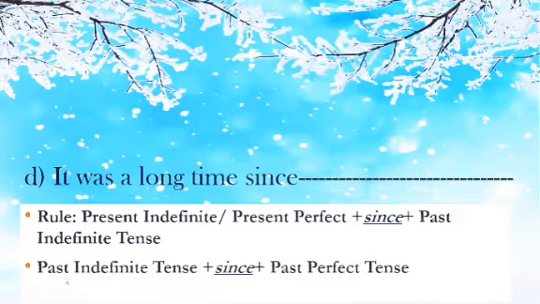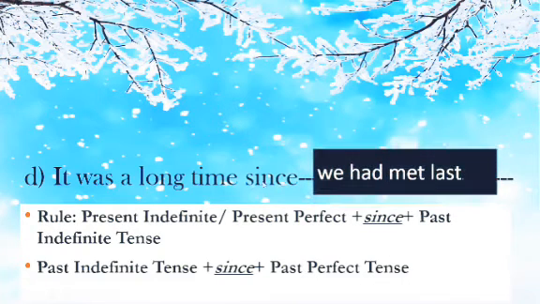And if the first clause is in past indefinite tense, then the second clause should be in past perfect tense. So the first clause that we have here, it was a long time, is in past indefinite tense. So the second clause should be in past perfect tense. So the answer is since we had met last.